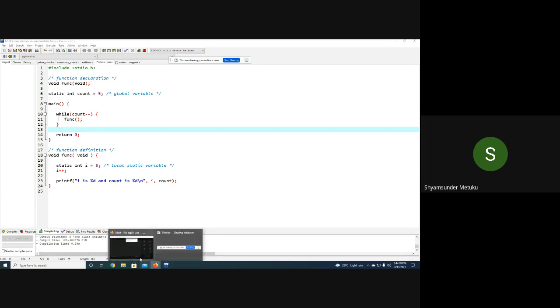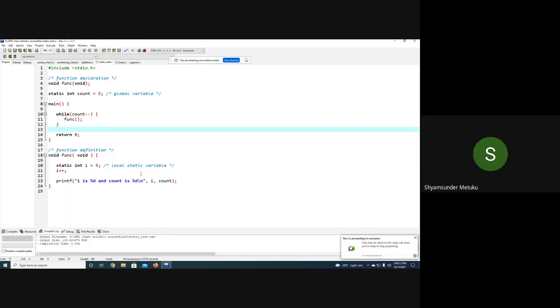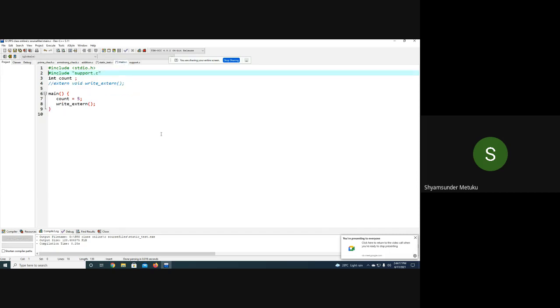Is it clear? Yes, sir. Okay, the last program now, which is external and global. So I'm just writing 2 different files. The first file is called main.c. You can see here, in this stdio.h, I'm going to write a separate file which is called support.c. Now, first time we're writing a program across multiple files.